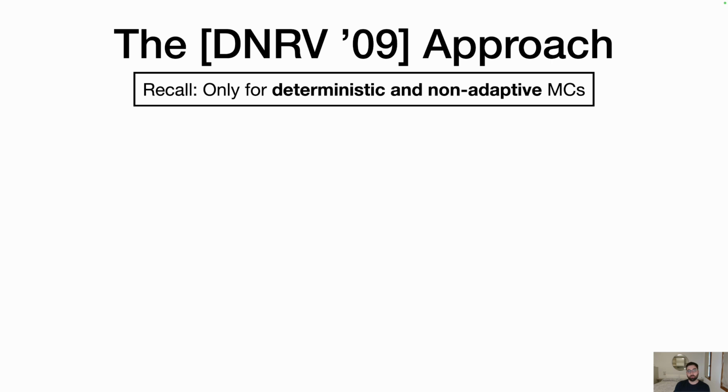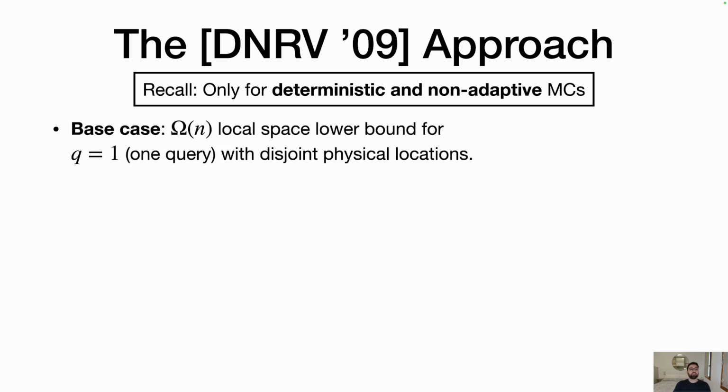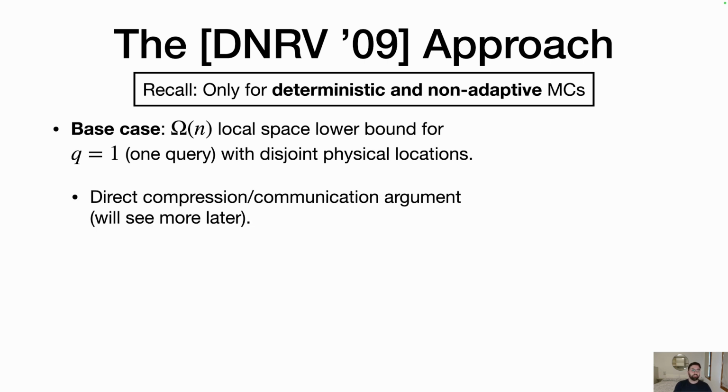Okay, let me proceed with a technical overview of how we show our lower bound. Let me start with the DNRV approach, which only works for deterministic and non-adaptive memory checkers. They do it by first starting out with a base case, where the query complexity is 1. So, if you have a query complexity 1 memory checker, then they show that the local space has to be at least linear in n. And this is shown by some direct compression or communication argument, and we'll see the flavor of this later, so I won't get into it for now, for the sake of time.